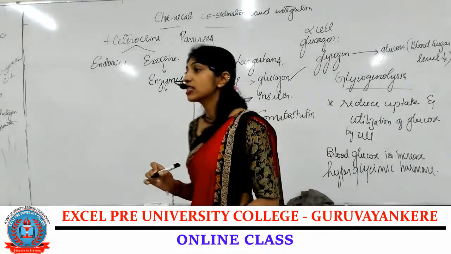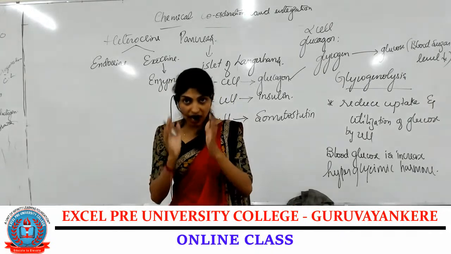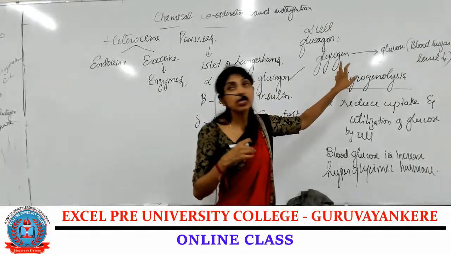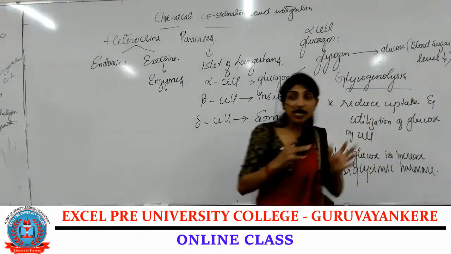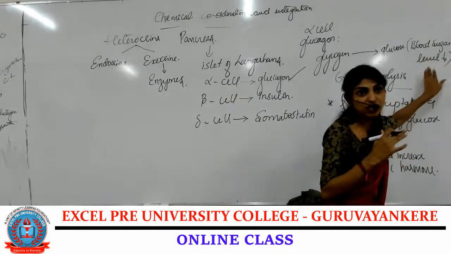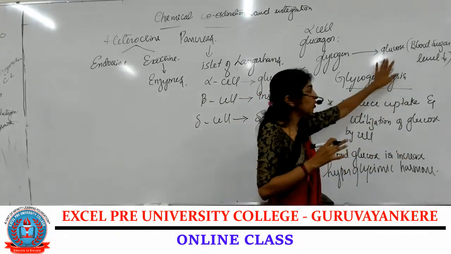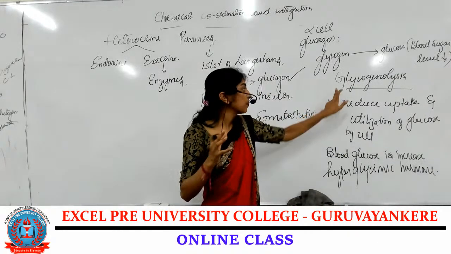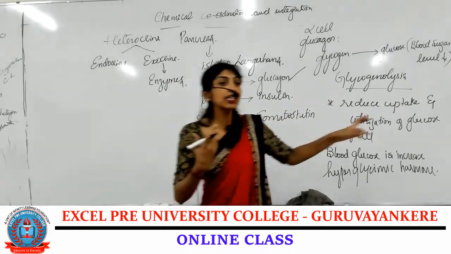In the pancreas, the islet of Langerhans are made up of 3 types of cells. One is the alpha cell. This alpha cell secretes a hormone called glucagon. This glucagon helps in the breakdown of glycogen into glucose. Why is glycogen broken down into glucose? Because there is a low blood sugar level. That process is called glycogenolysis.